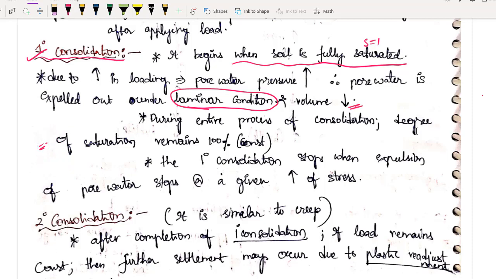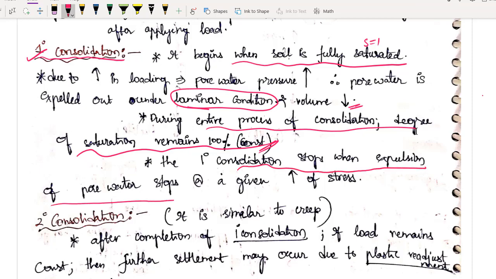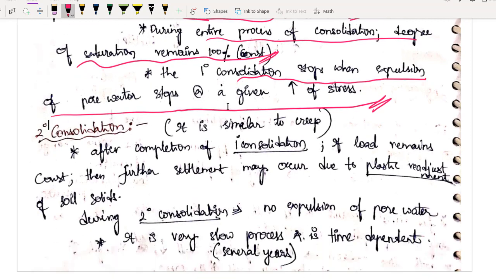One thing you have to remember is that during this entire process of soil consolidation, the degree of saturation remains constant. You can ask me, sir, up to what point will this primary consolidation continue? I would say primary consolidation will only stop when expulsion of pore water stops at any given increase of stress.